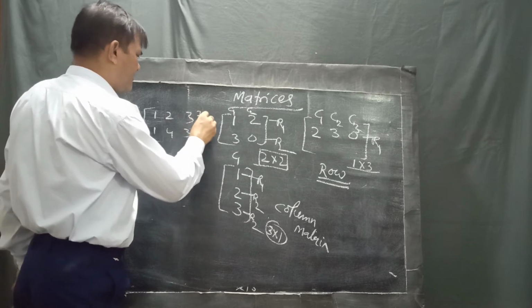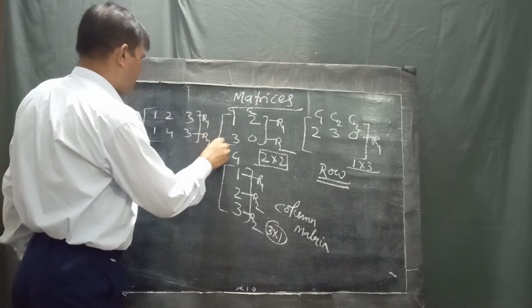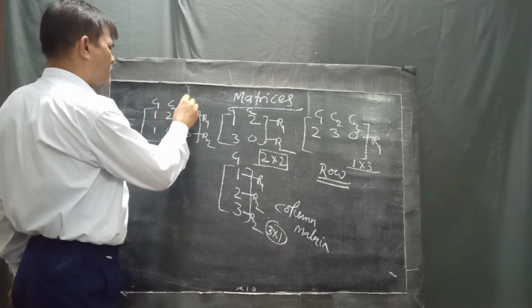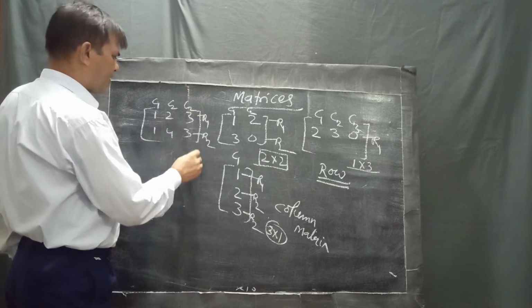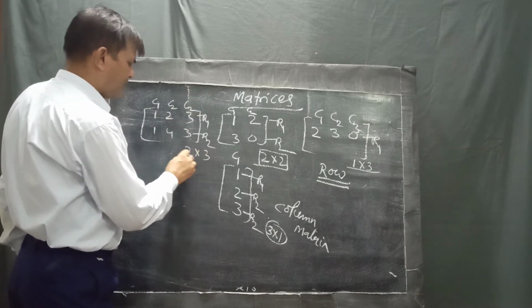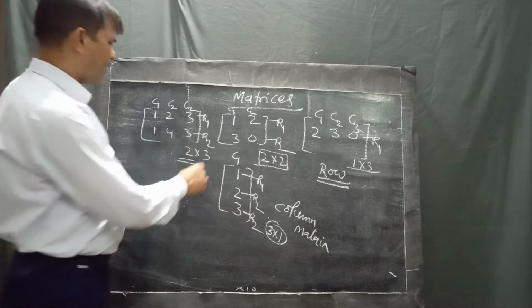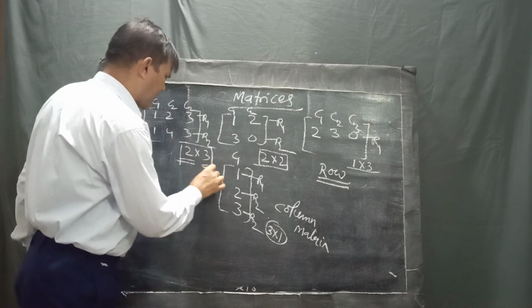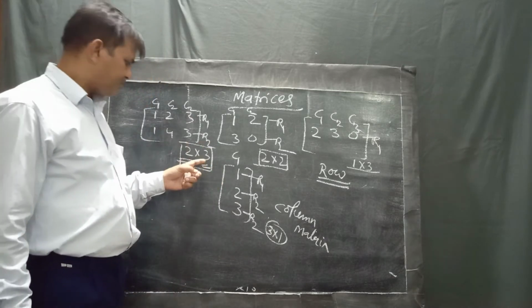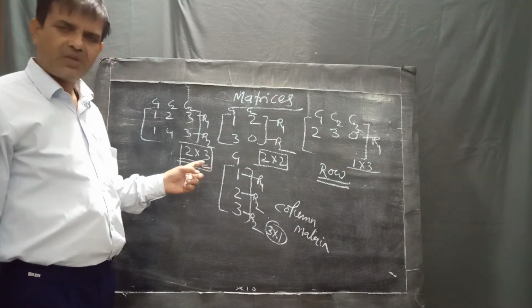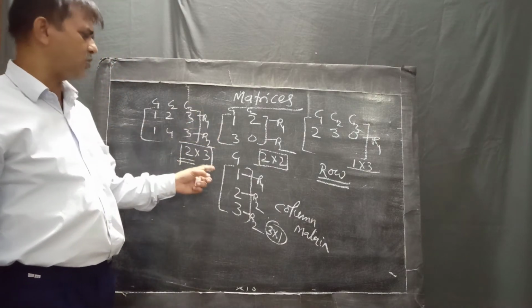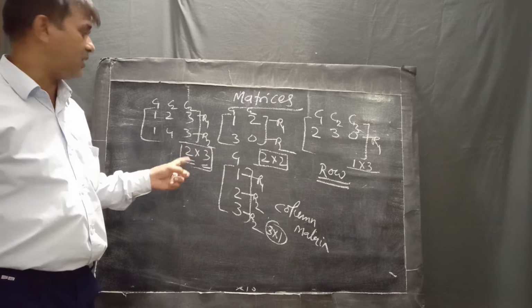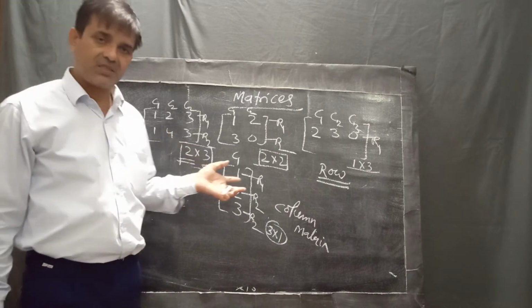Here row 1, row 2, but column 1, column 2, column 3, and the order of this matrix is 2 into 3, because the row is 2 and the column is 3. First we write the row and second the column. This is an example for a rectangular matrix.